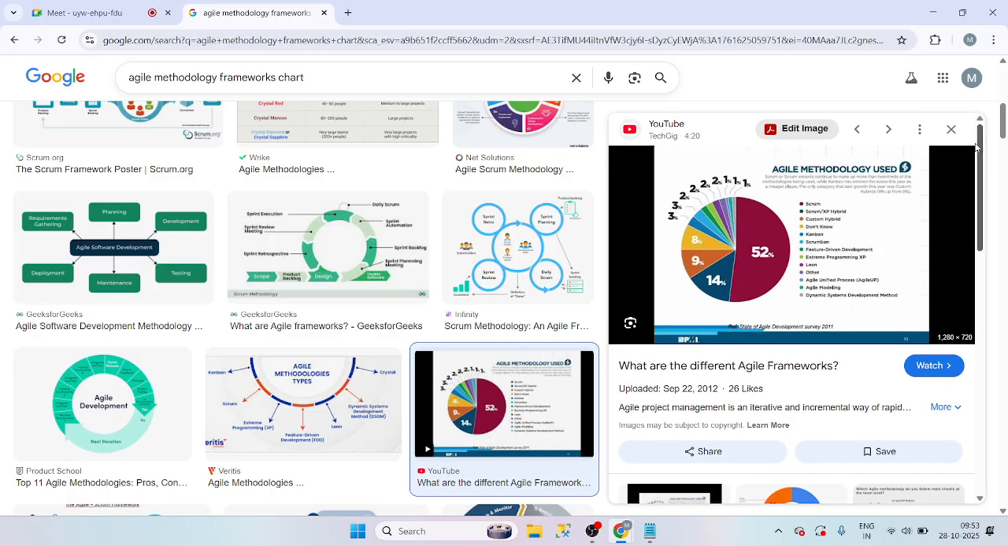See here what it is saying, guys: 52% is Scrum. The Scrum/XP hybrid framework is 14 percent. Custom hybrid is 9 percent. Kanban is around 3 percent. This is how the Agile methodology frameworks were previously. Out of 100 percent of companies, around 50 to 60 percent are using the Scrum framework.